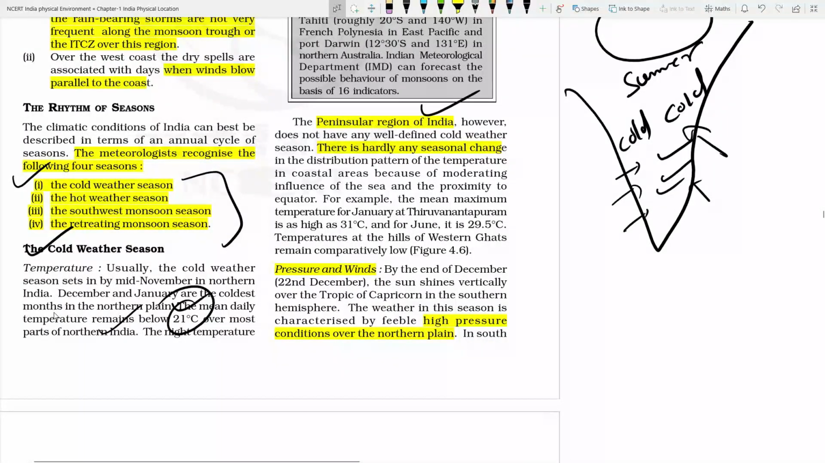In the Peninsular region, there is hardly any kind of difference, as the western disturbance is far away and it has the coastal effect and it is next to the equator, so that's why the temperature is not varying too much.